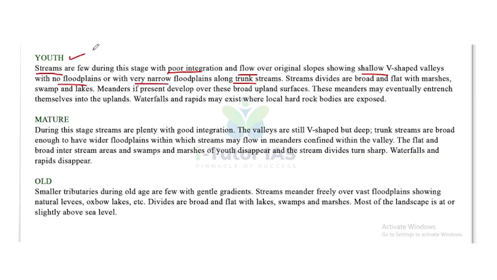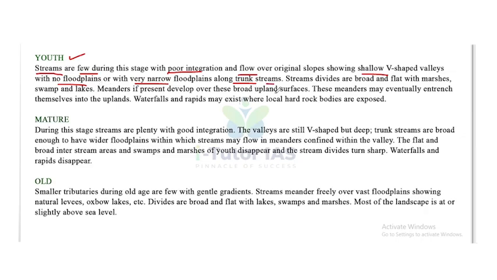So in this stage there are no floodplains, or only a little floodplain, and it has trunk streams.